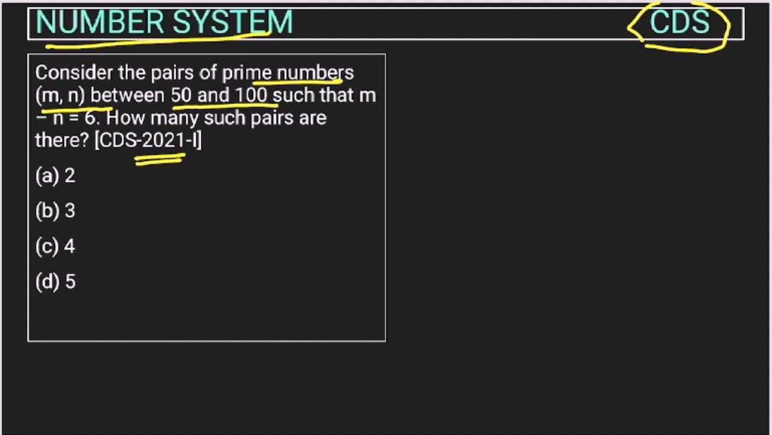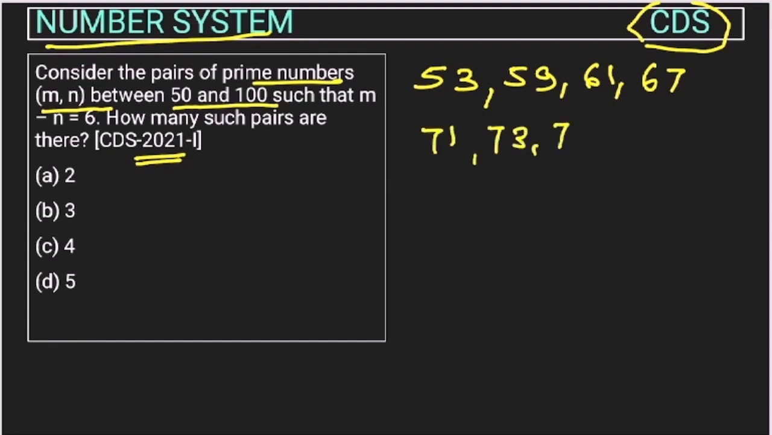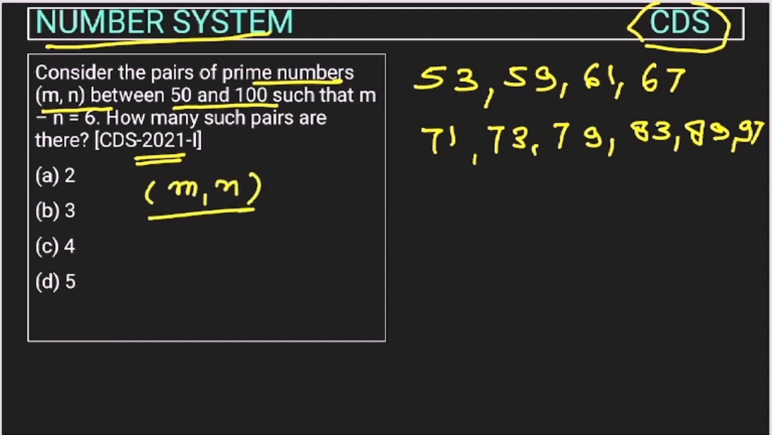It is always better if we know this, because in the exam it will otherwise be very difficult. The prime numbers between 50 and 100 are 53, 59, 61, 67, 71, 73, 79, 83, 89 and 97. So these are the prime numbers between 50 and 100. Now we have to find a pair m and n, a set of two prime numbers, so that the difference between them is 6. m minus n is 6, right?